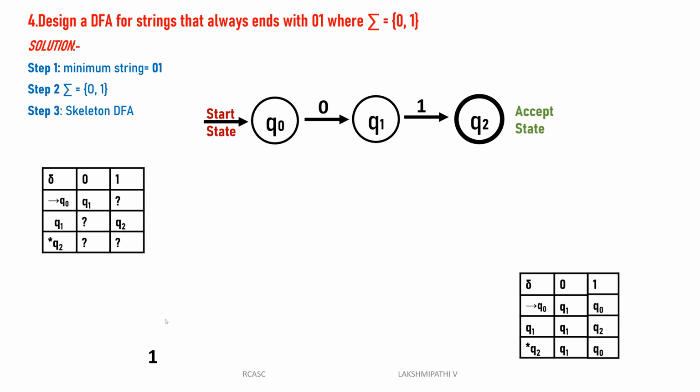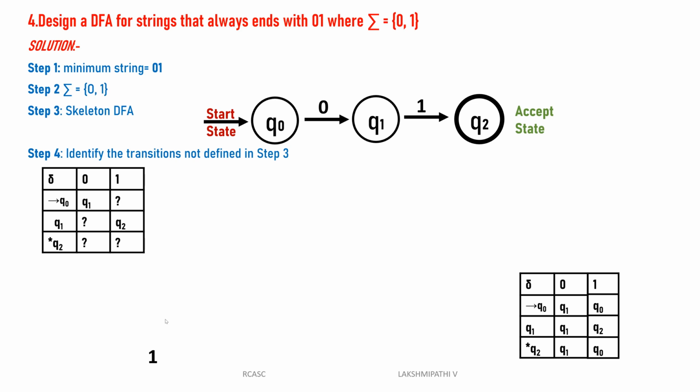Then the machine will accept many types of strings. For example, strings that always end with 01 can be 0001, 1101. There are many types of strings, but the string always ends with only 01. But how can you define this? We can go for implementing the undefined transitions.